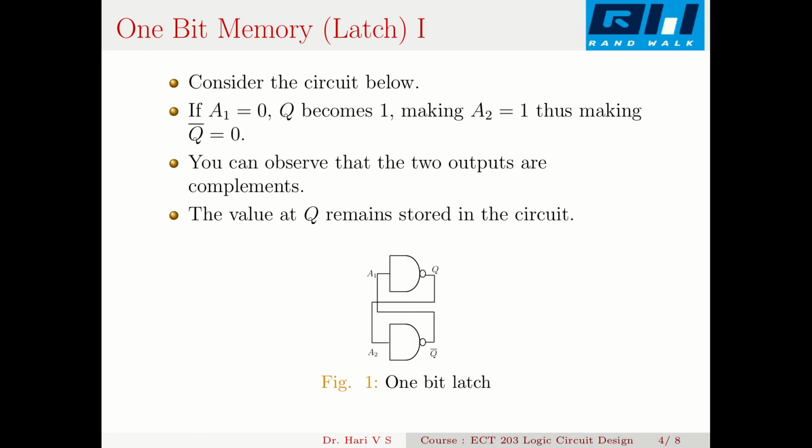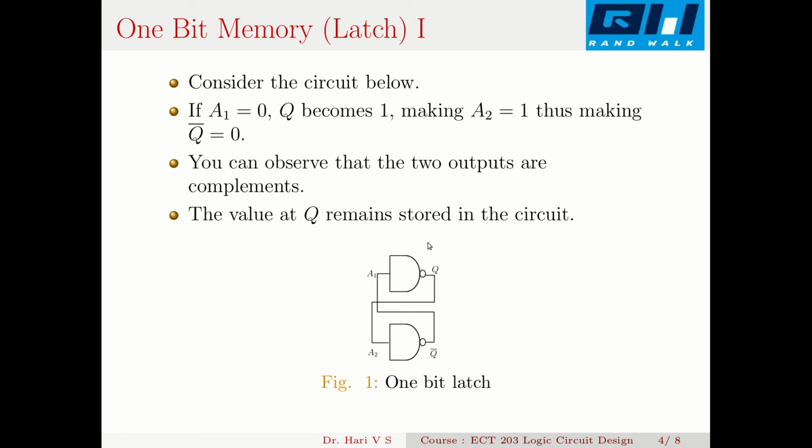Now let us consider a 1-bit memory element. So consider this circuit here. There are two inverters with the output connected back to the input. You can see that there is some positive feedback in this system. Q is connected to the input of A2 and Q bar is connected to the input of A1. Now in a combinational circuit there are no feedback loops because it does not depend on any previous states. But here it is not the case. There is a feedback from output to input.